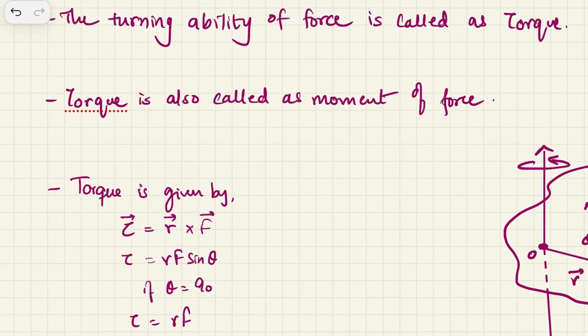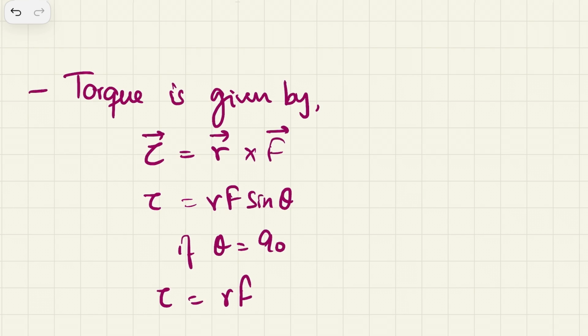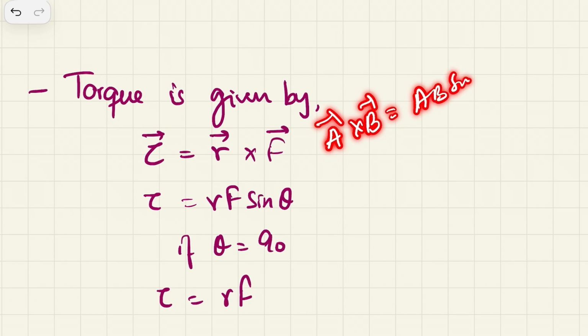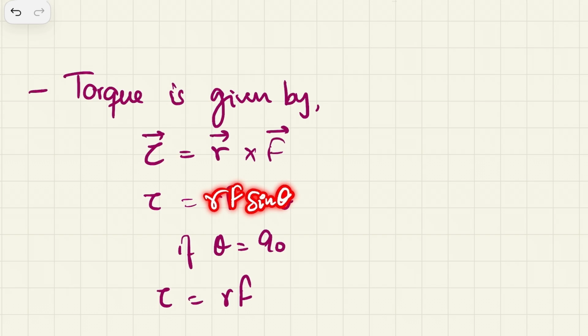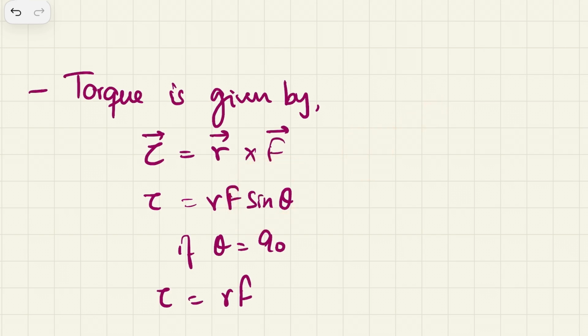Now we are not going into details of how this formula comes. We are at an intermediate stage of what we are going to study in rotational motion. So torque is given by r cross f. All of these are vectors, and as you know, a cross b is equal to ab sin theta. So r cross f would be rf sin theta. And if theta is equal to 90 degrees, then sin 90 will be 1, so you just have r into f.